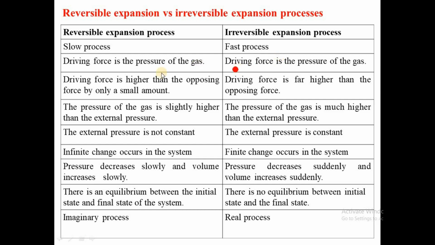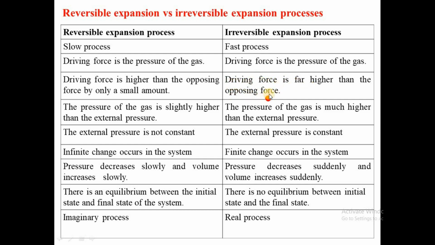Now, in reversible expansion, because it is a slow process, the driving force is higher than the opposing force by only a small amount. There is not much difference between the driving force and the opposing force, which is the external pressure. And here in irreversible, because it is a fast process, the driving force is far higher than the opposing force.